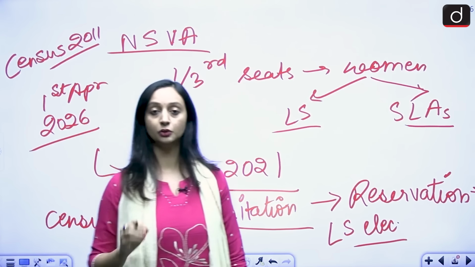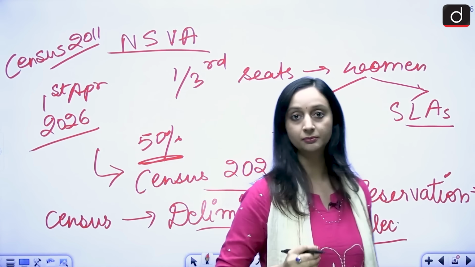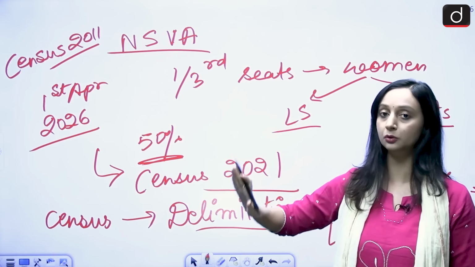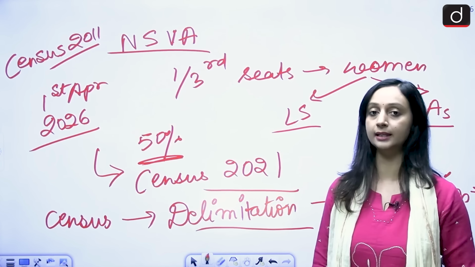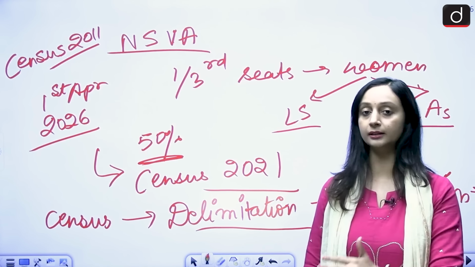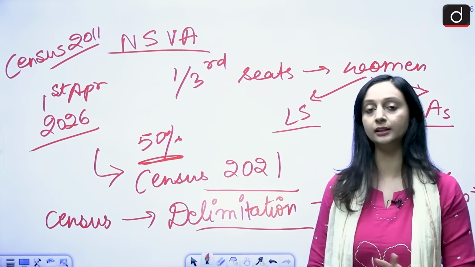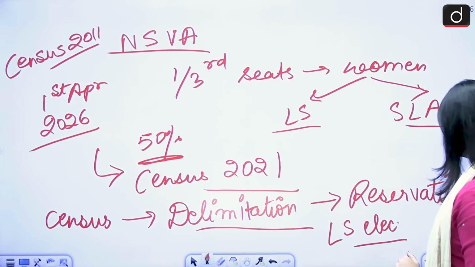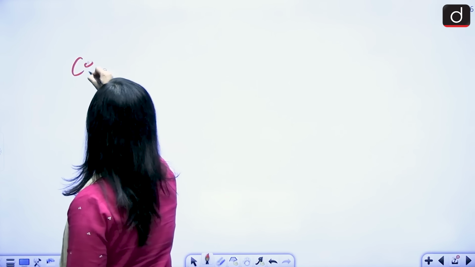So the order ideally should have been that once this census is complete, delimitation will happen, then the reservation is implemented, and then in the next Lok Sabha elections, we will have it.